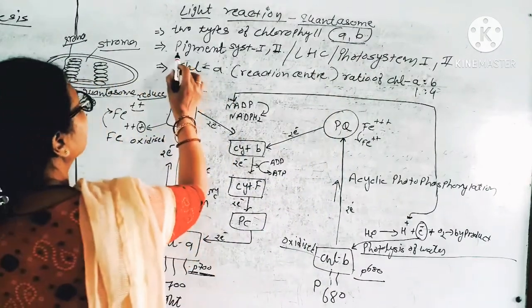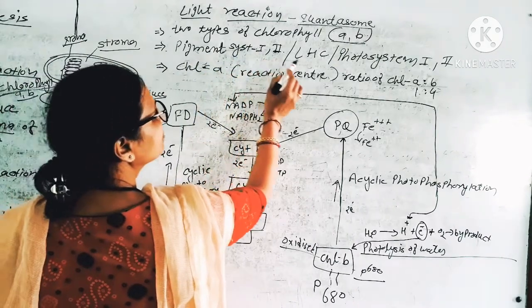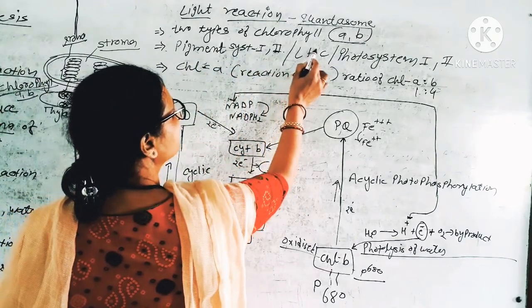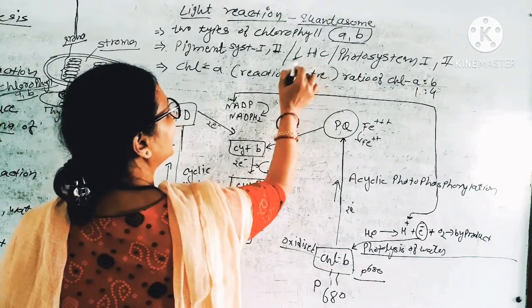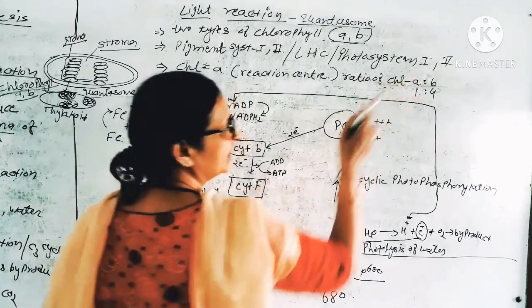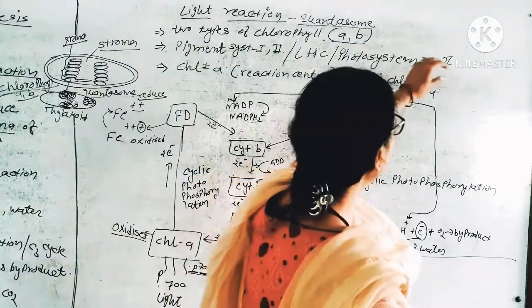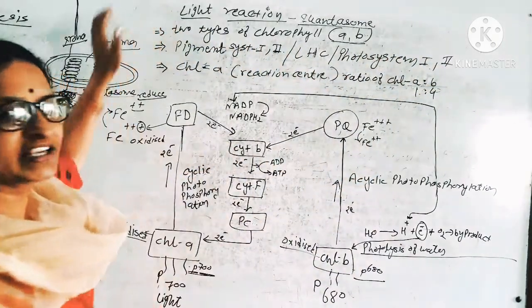So, the pigment system is also called pigment system 1 and 2, LHC, light harvesting complex 1 and 2, or photosystem 1 and 2. All these three names are for light reaction.